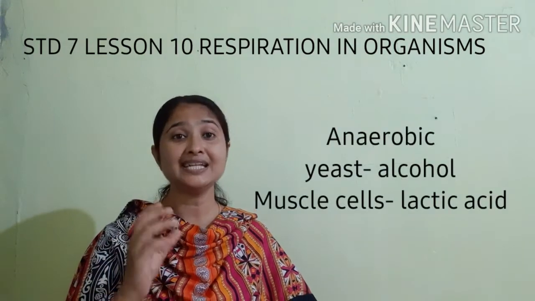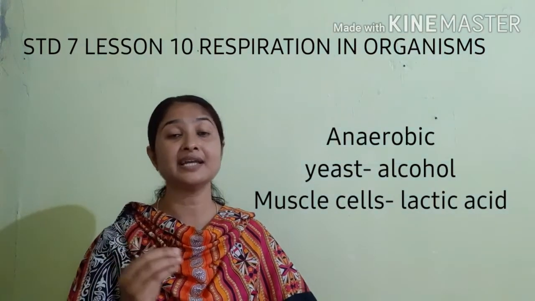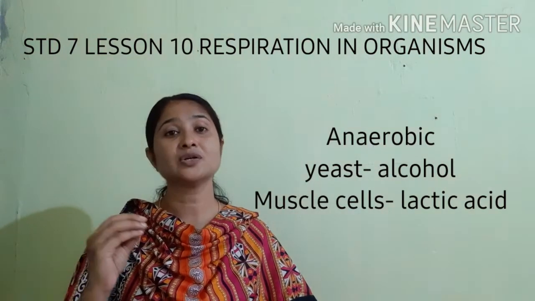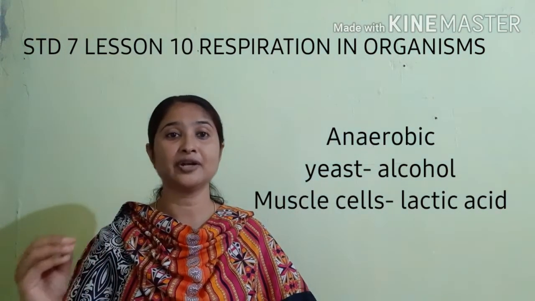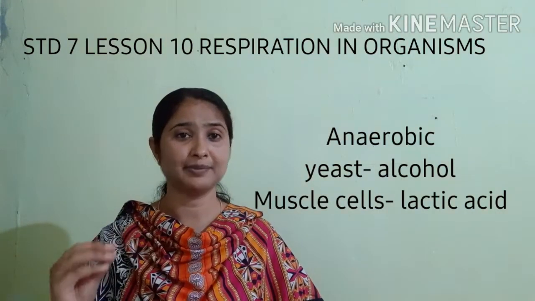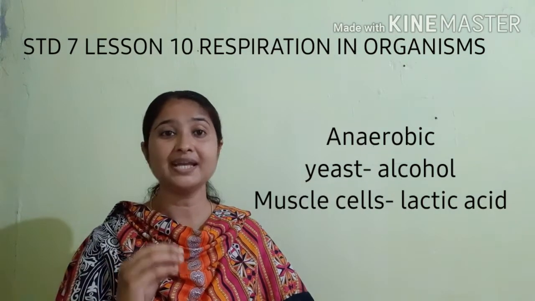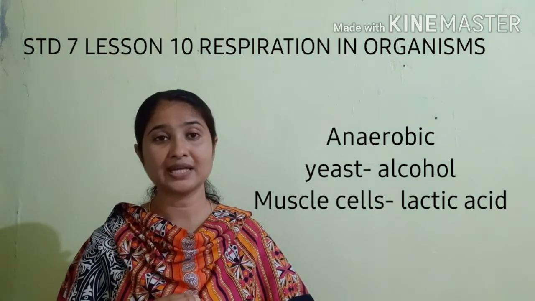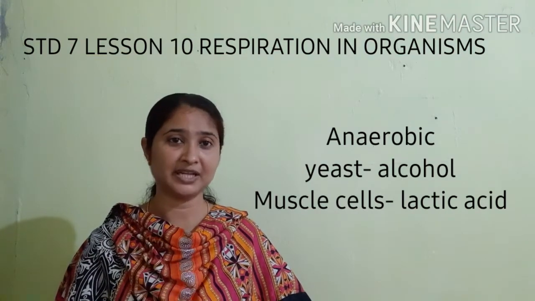So that is why yeast, since they are respiring anaerobically, that is in the absence of oxygen, the end products are alcohol and carbon dioxide. So that is why they are used to produce beer and wine. That is about anaerobic respiration.